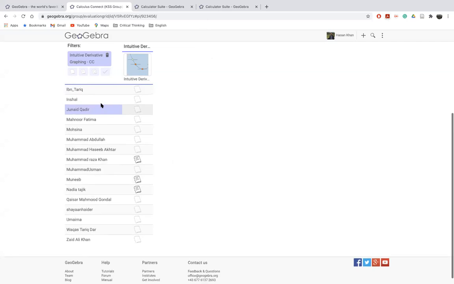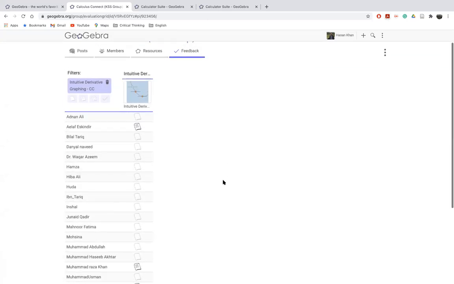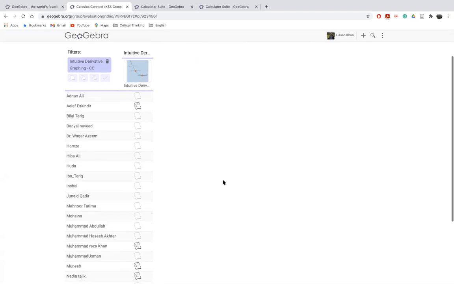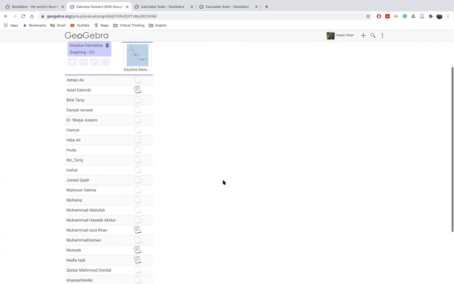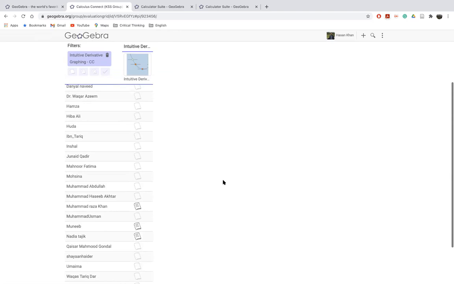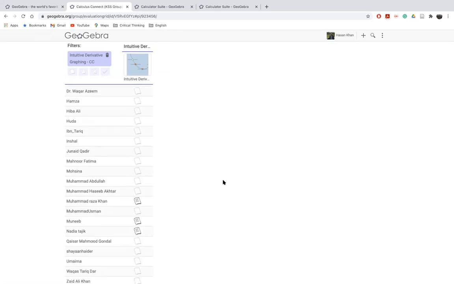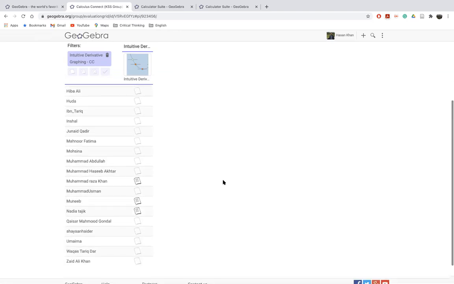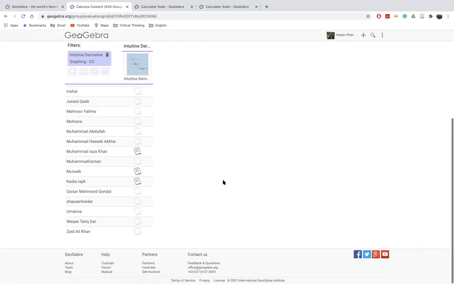I still don't see so many people: Adnan, Bilal, Daniel, Dr. Wakar, Hamza, Hiba, Huda, Ibn Tariq, Inshal, Junaid, Qadir, Mahnoor, Mohsina, Muhammad Abdullah, Hasib, Usman, and Shayan. Is there any reason you are unable to join? Please let us know in the chat box if you're unable to do it right now.